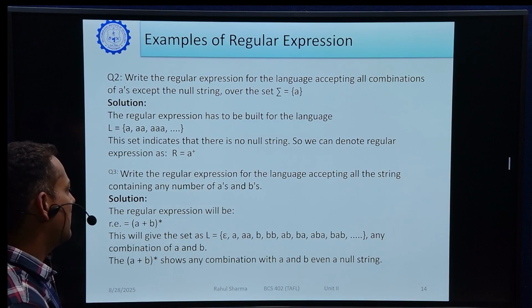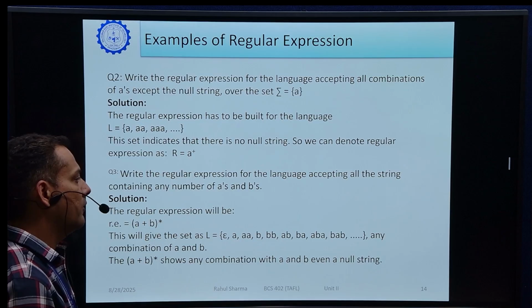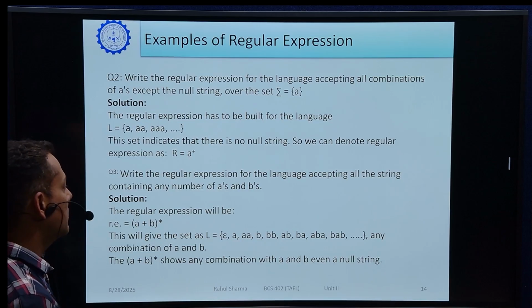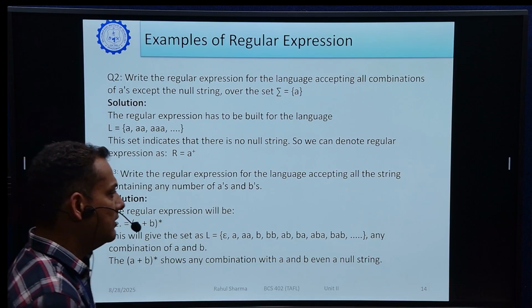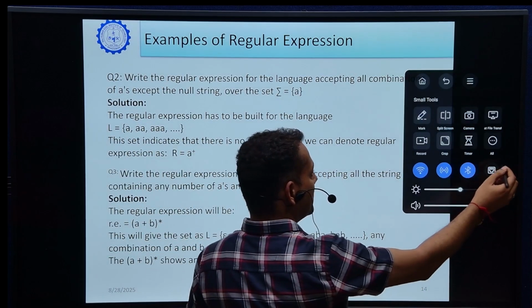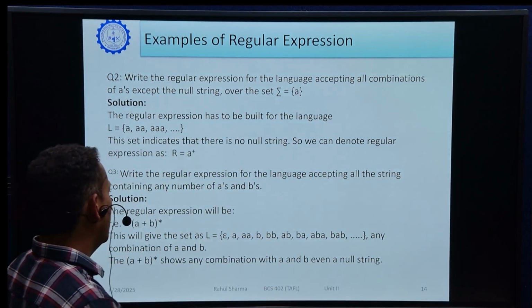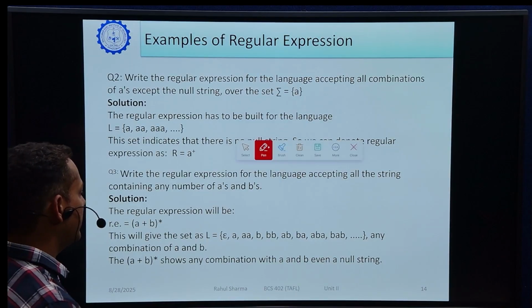Next question is, write the regular expression for the language accepting all the strings containing any number of A's and B's. In this case, what will be the string? So write down some example strings, which type of string is accepted by this question. Any number of A's and B's, any number of A's or B's, what does it mean?